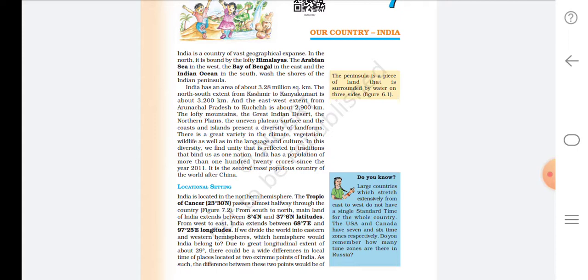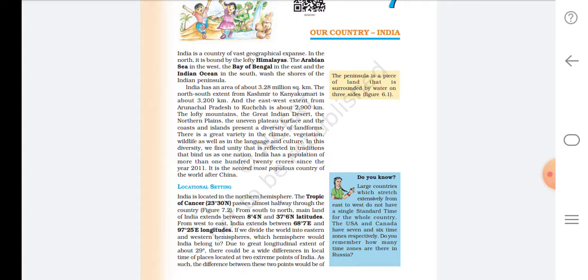And also languages, there are more than 3000 languages spoken in India. And culture also, we can see different cultures in India. In this diversity we find unity that is reflected in traditions. We can see a different variety of traditions also in India.